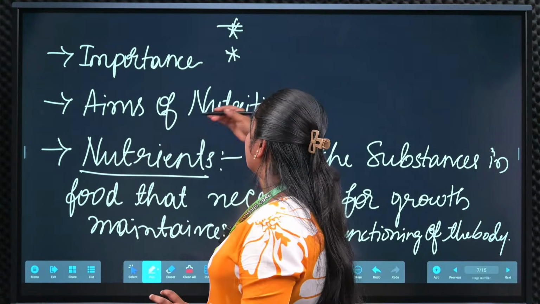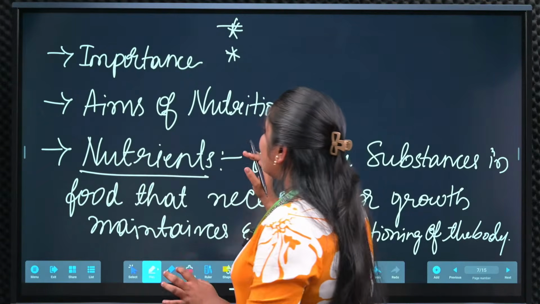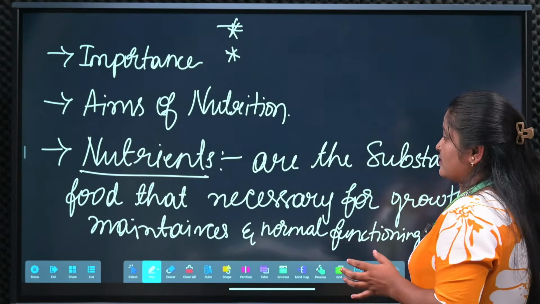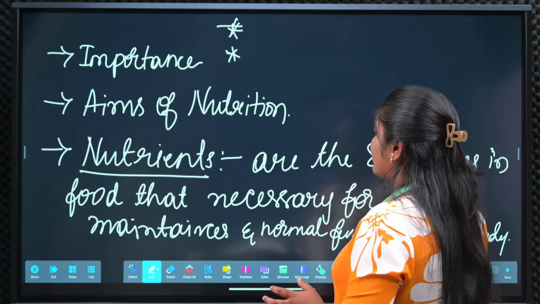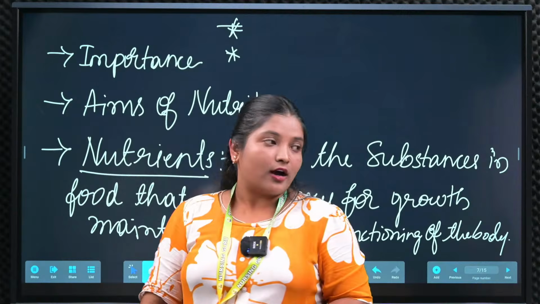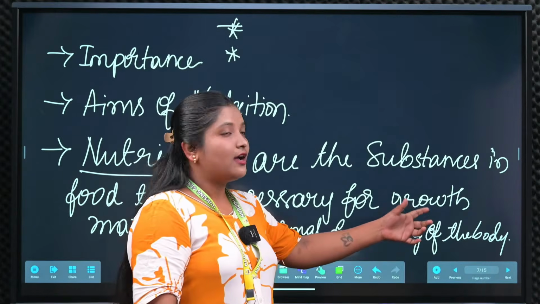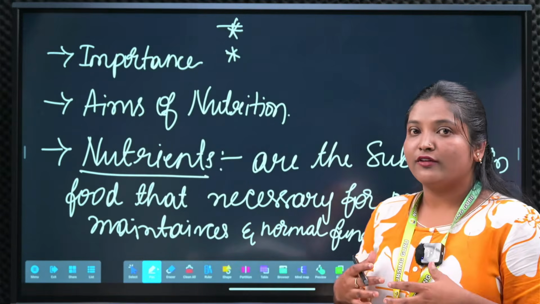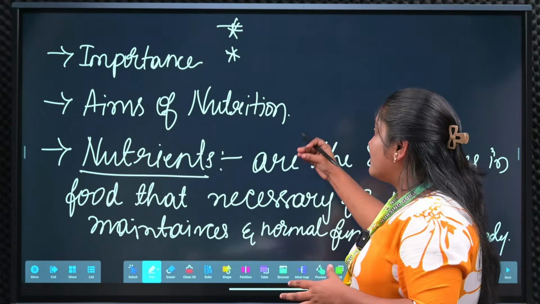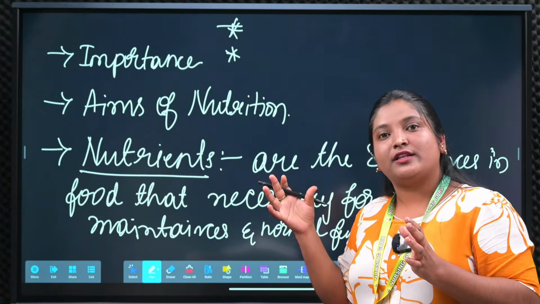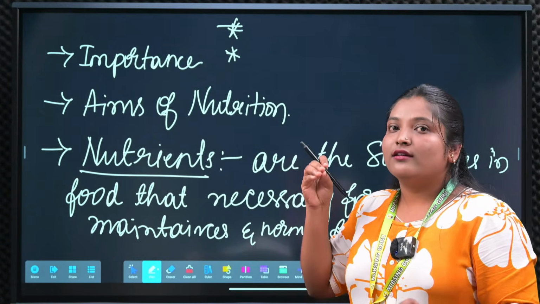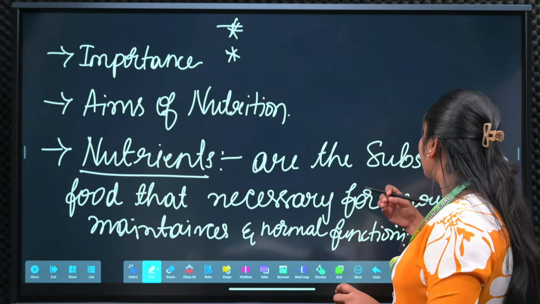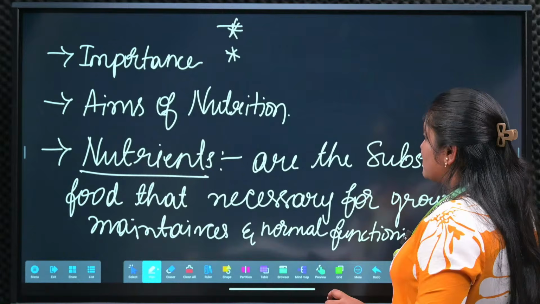The next one is aims of nutrition, that you already know. Now we are focusing on the nutrients. What are nutrients? Nutrients are the substances in the food that are necessary for the growth, maintenance and normal functioning of the body. For maintaining the normal functioning of the body, we have to take the nutrients, which are there in the food.